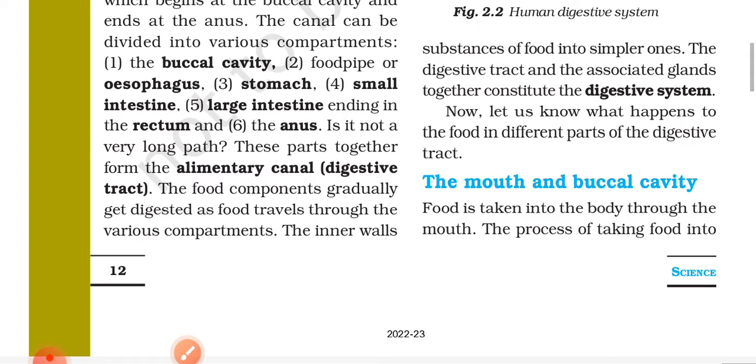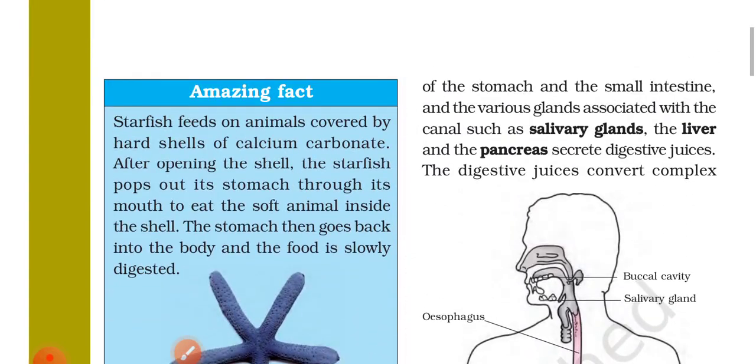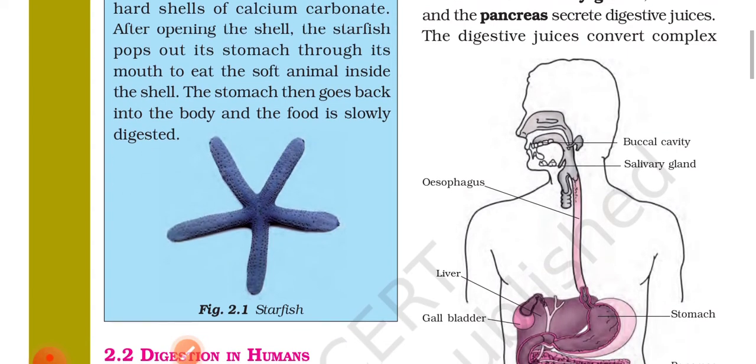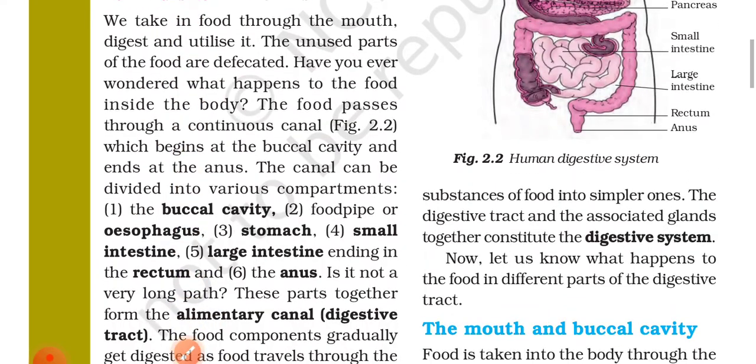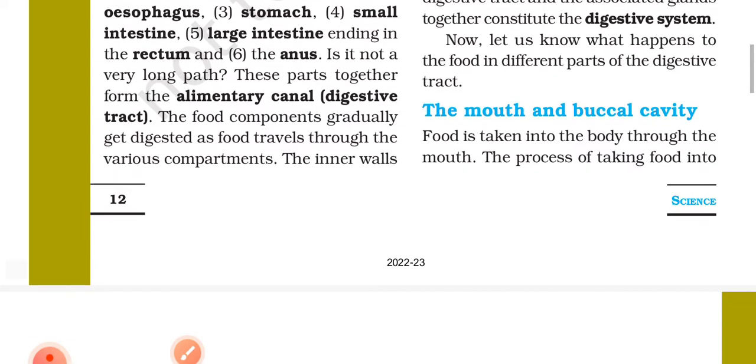The food components gradually get digested as food travels through the various compartments. The inner wall of the stomach and the small intestine and the various glands associated with the canal, such as the salivary gland, the liver and the pancreas, secrete digestive juices. The digestive juices convert complex substances of food into simpler ones. The digestive tract and the associated glands together constitute the digestive system. Now let us know what happens to the food in different parts of the digestive tract.